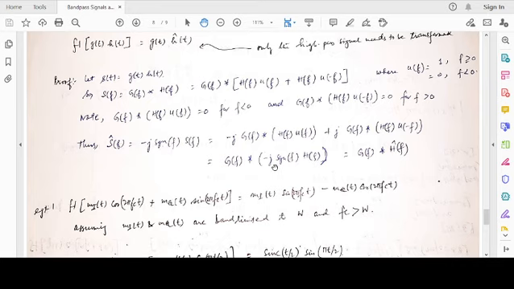Observe now, minus j signum f H(f) is nothing but our H cap of f, right? Okay, so the Hilbert transform of the high pass signal, and its spectrum is H cap of f. So S cap f is G(f) convolved with H(f).